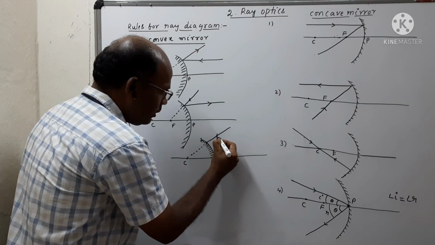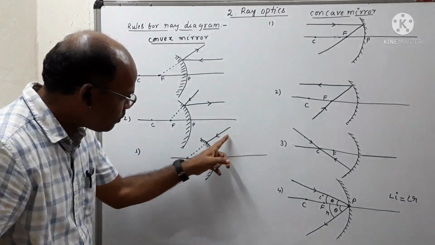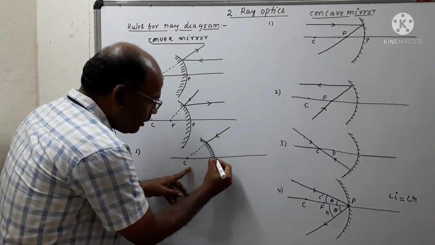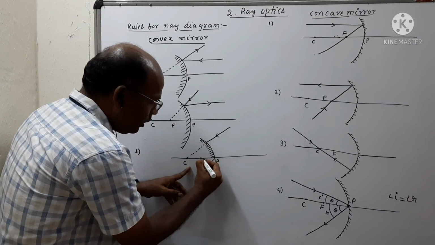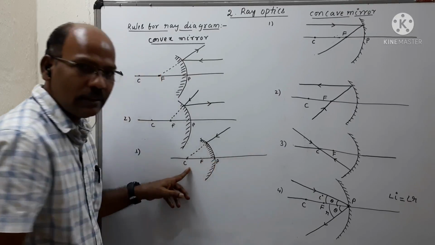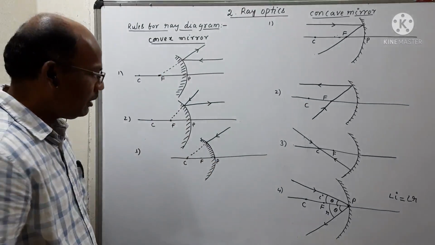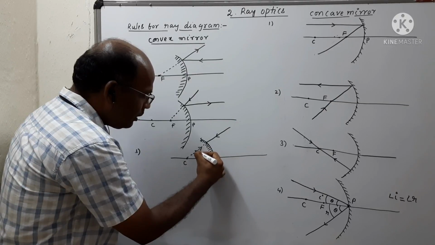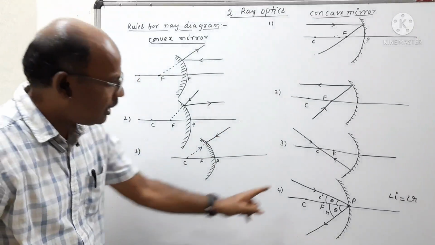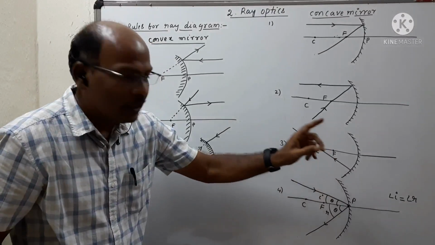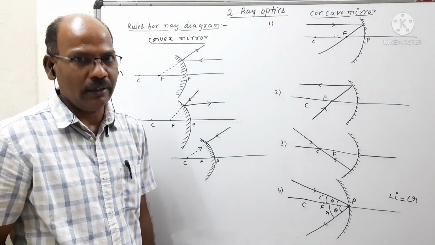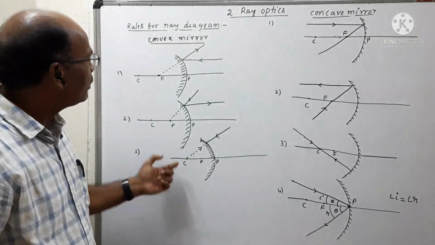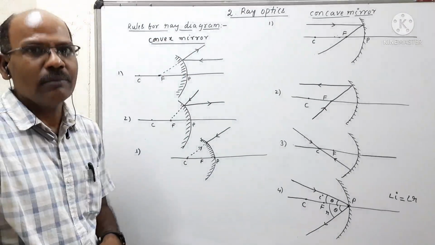So this is the light ray which is passing through the center of curvature of the convex mirror. This is the pole, this is the focus. After reflection, it retraces its path in the opposite direction, similar to the concave mirror. So this is the ray diagram, rule 3 in the case of a convex mirror.